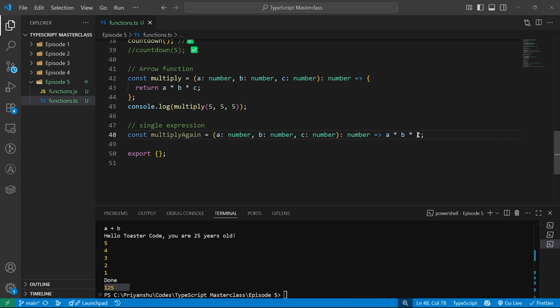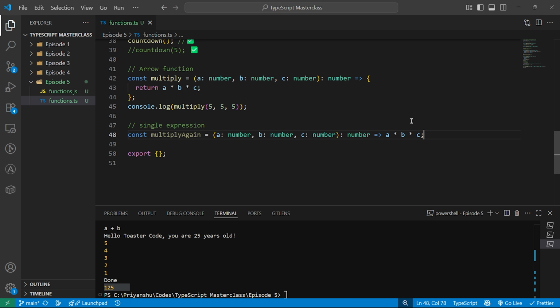Whenever you have to write a function that is returning something just in one line, you can write something like this, and this is totally fine. Okay, and it works the same way. So it's great for inline functions and callbacks. It retains this from the outer scope, important in classes, and can be explicitly typed or inferred. So arrow functions are like texting instead of calling: shorter, faster, and you avoid awkward this conversations.